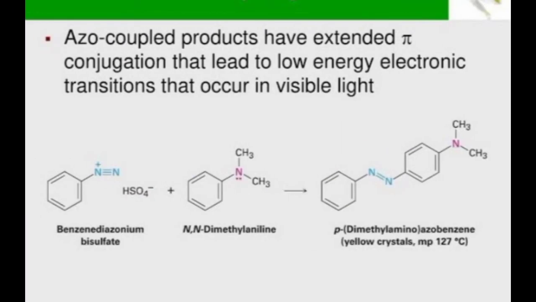The next is the formation of para dimethyl amino azobenzene, which is a yellow colored dye substance or yellow colored azo compound. In this case, benzene diazonium bisulfate salt with NN dimethyl aniline gives rise to the formation of para dimethyl amino azobenzene.